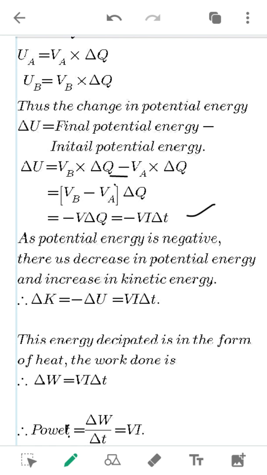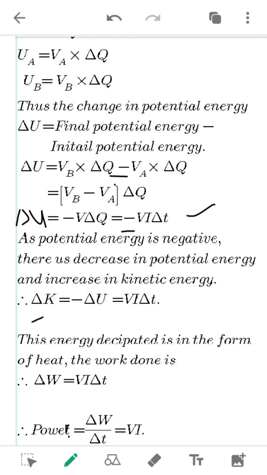Now, there is a change in the kinetic energy as the potential energy decreases. You can see here delta U, the change in the potential energy, is negative. So as the potential energy decreases, there will be an increase in the kinetic energy.